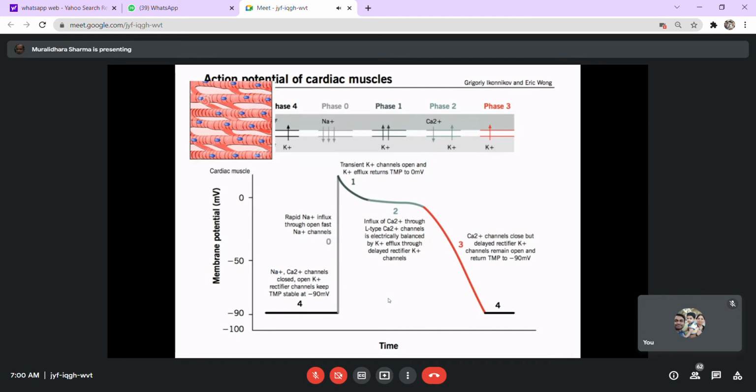Now, the action potential formed in the heart muscle is almost similar to that of the smooth muscle cells, in the sense that there is a spontaneity, and the rate and the time taken for the depolarization is much longer than in the skeletal muscle. So it has properties of both the smooth muscle as well as the skeletal muscle to a certain extent. The action potential occurs due to exchange of ions.